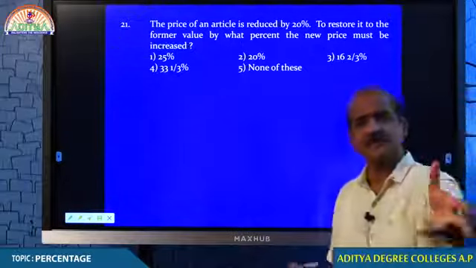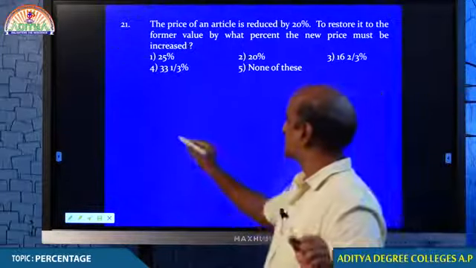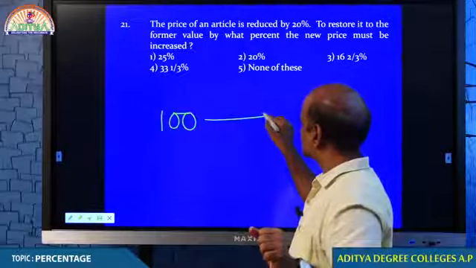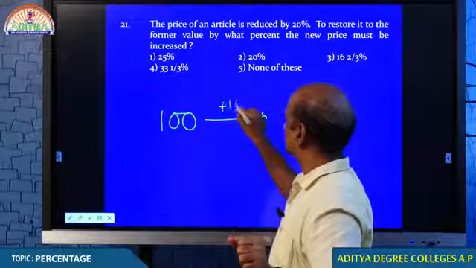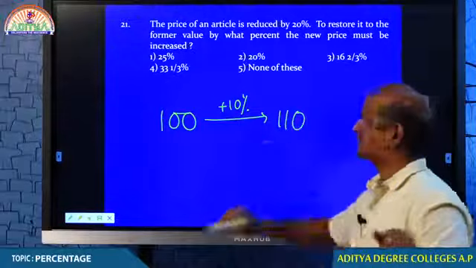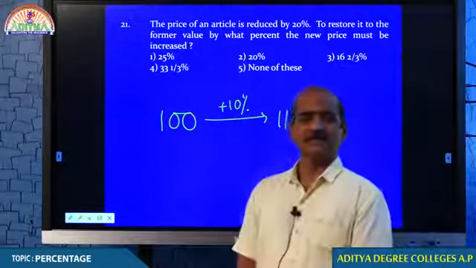As far as percentage is concerned, let me tell you one interesting point. Let me suppose I have got 100 and I am increasing this value by 10%. If 100 is increased by 10%, the number becomes 110. Isn't it?